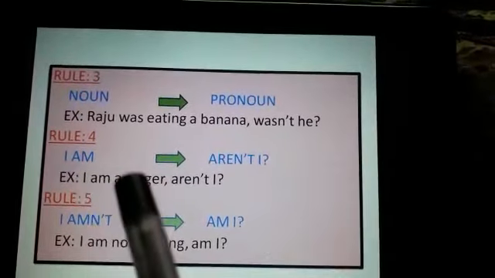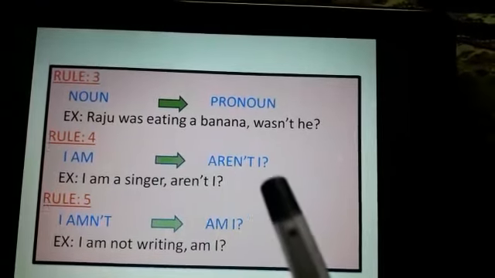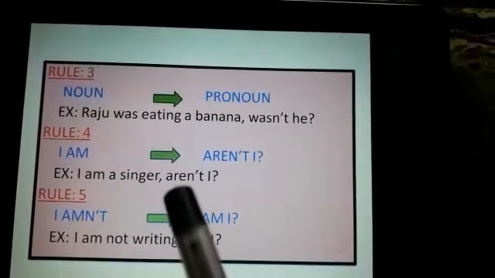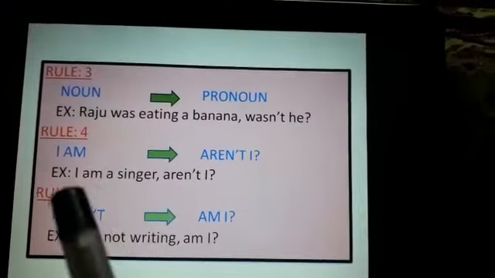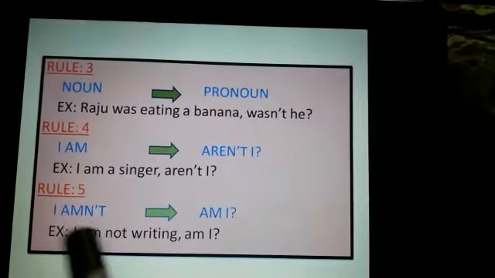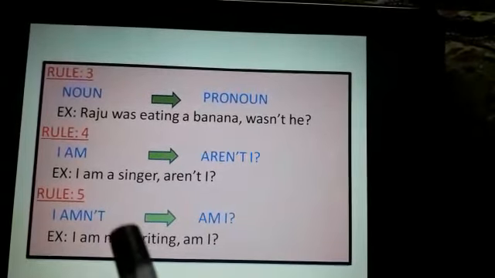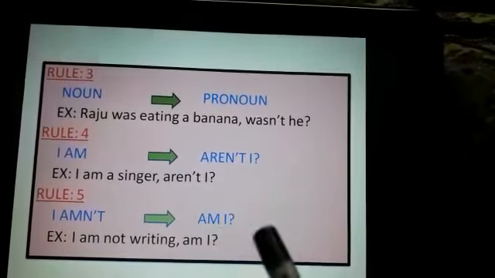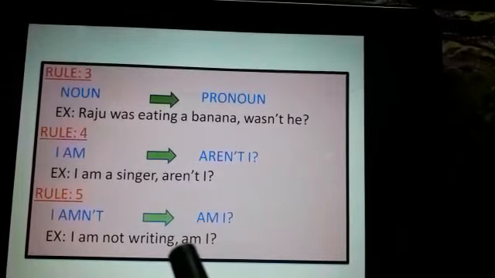Then rule 4: I am. This is positive. So we have to use aren't I. So example: I am a singer, aren't I? See, this is a positive sentence. So we have to use aren't I. But if it is negative, rule 5: I'm not. So for that, am I? Example: I'm not writing, am I?